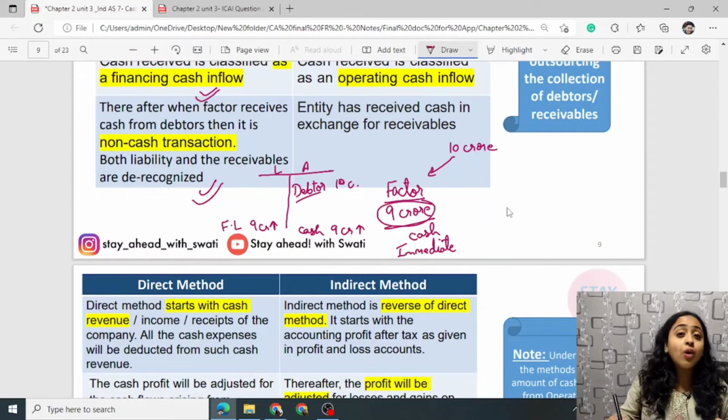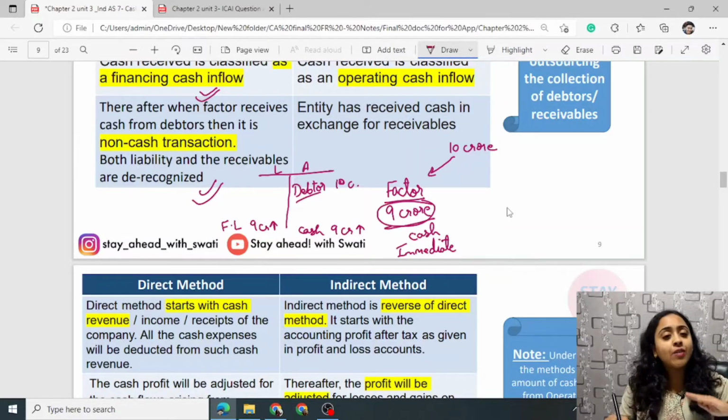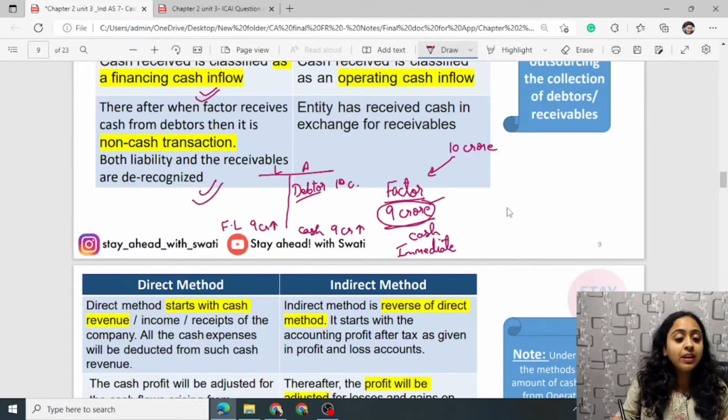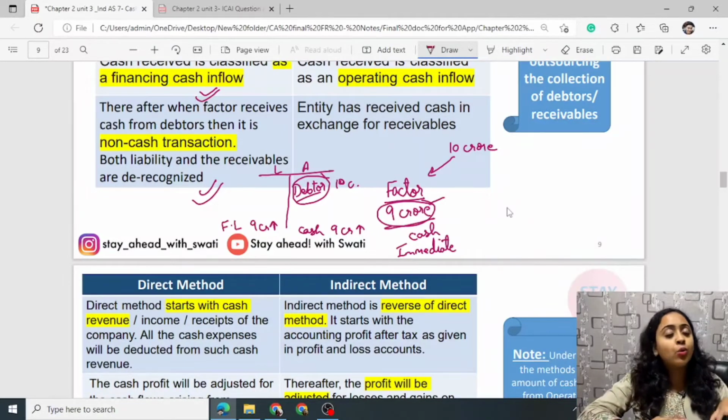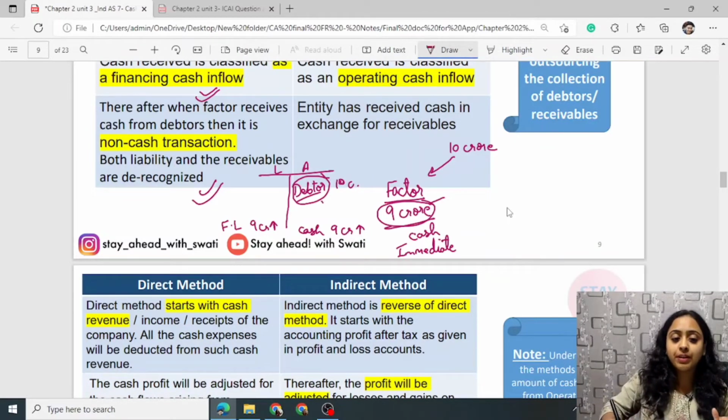On the final settlement, whatever it has received, if it has received surplus or less, it will adjust that and then remove debtors when all the control and risk and rewards have been covered up and no risk and reward is pending. In such a case only, such de-recognition will be done. Are you clear? And such financial liability will be removed. So there are two entries in case of recourse factoring.